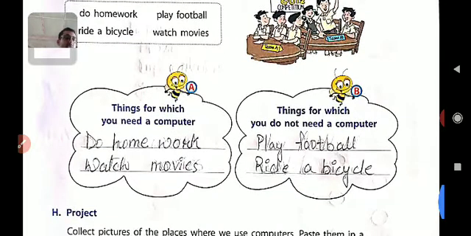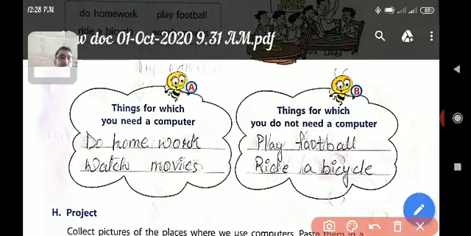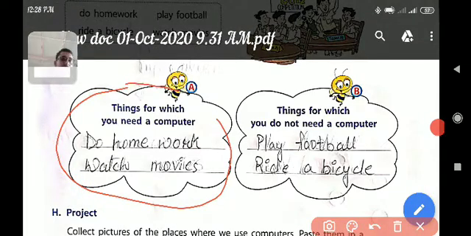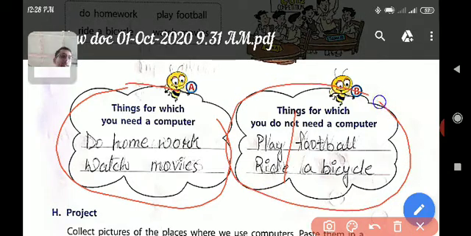In this chart we will write activities where we need a computer, like doing homework or watching a movie. In the other chart you will write activities where we do not need a computer, like playing football and riding a bicycle.